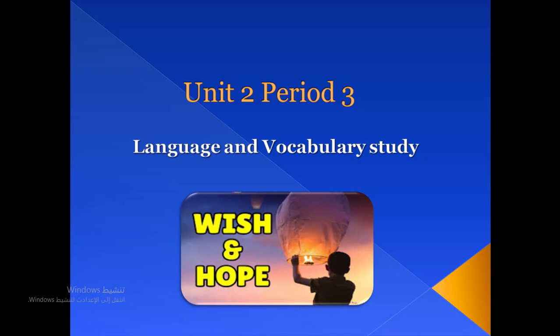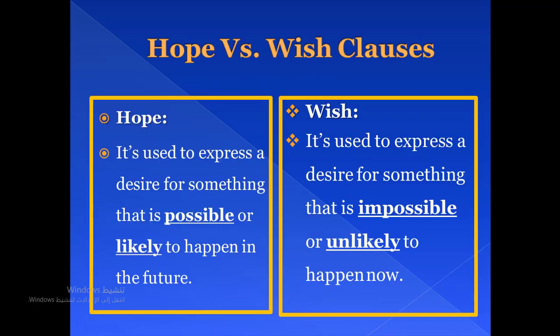The topic exactly is about the difference between the using of the clauses that include wish and hope. What's the difference between using hope and wish? Hope is used to express a desire for something that is possible or likely to happen in the future.